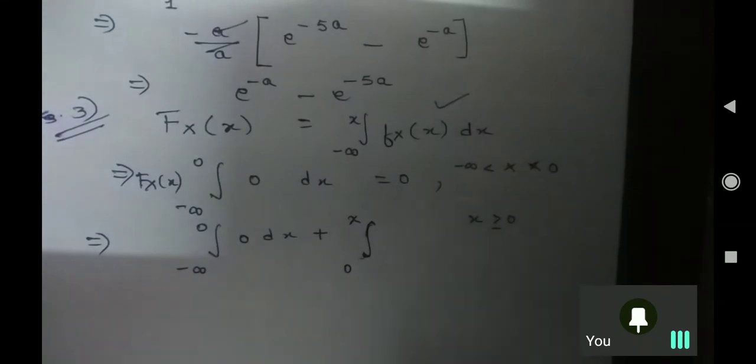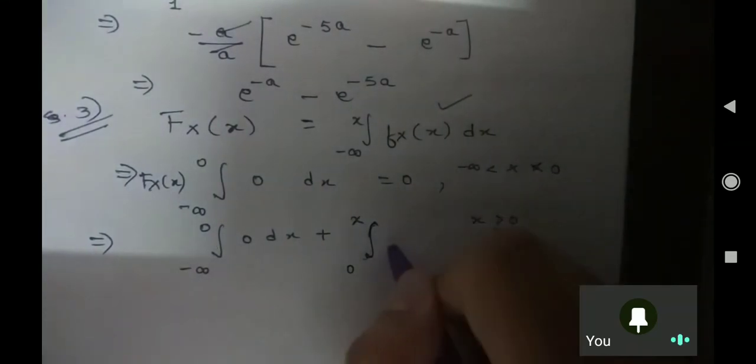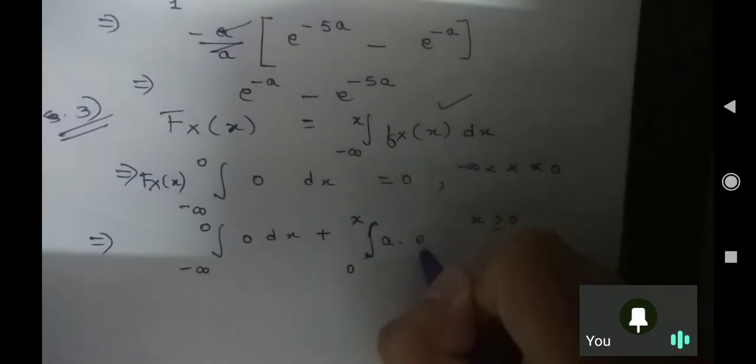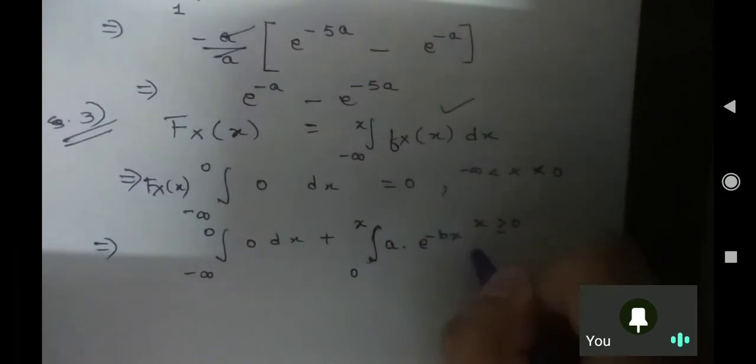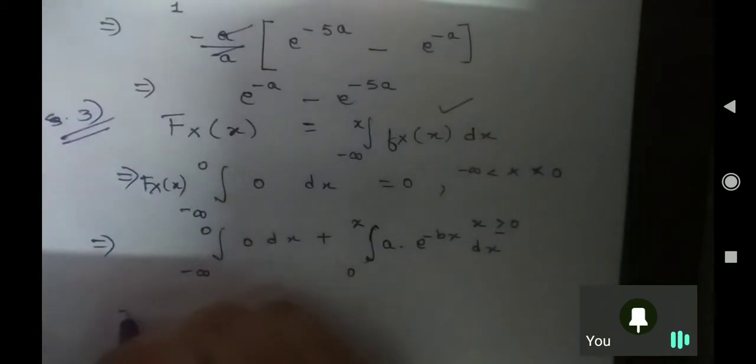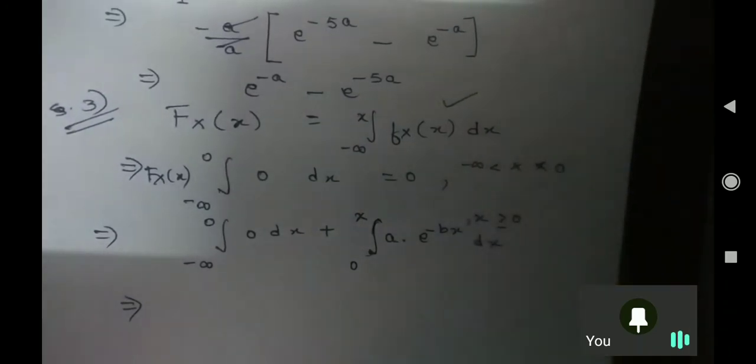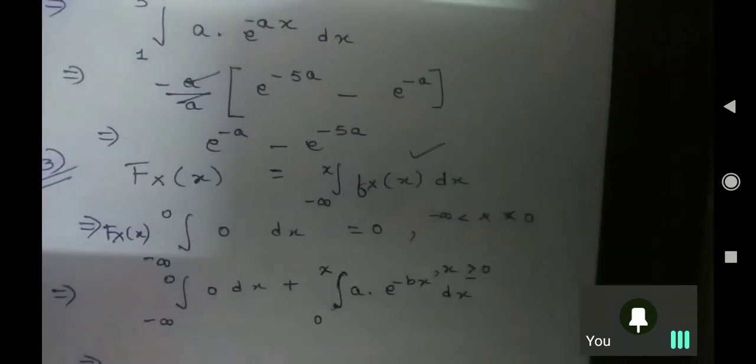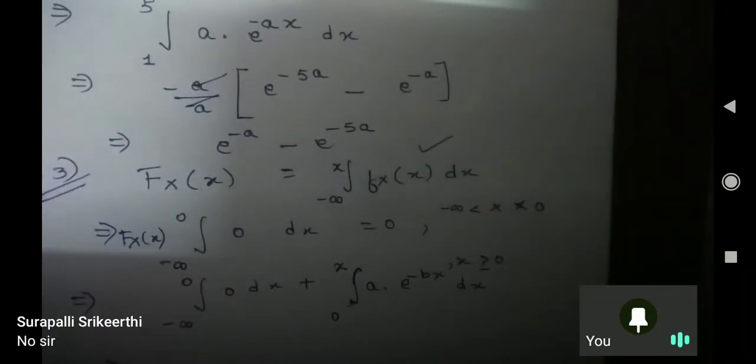It will go till x value. So 0 to x, it will be a into e to the power minus bx dx, isn't it? Say yes or no. Any problem in this? If I am talking for x greater than 0, we don't know where our graph will lie, but we are just talking. No sir.